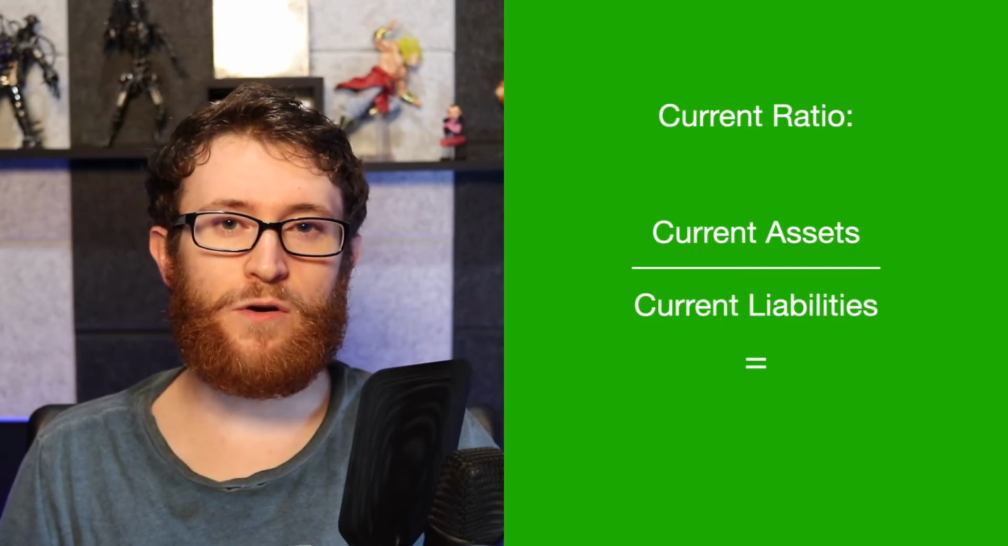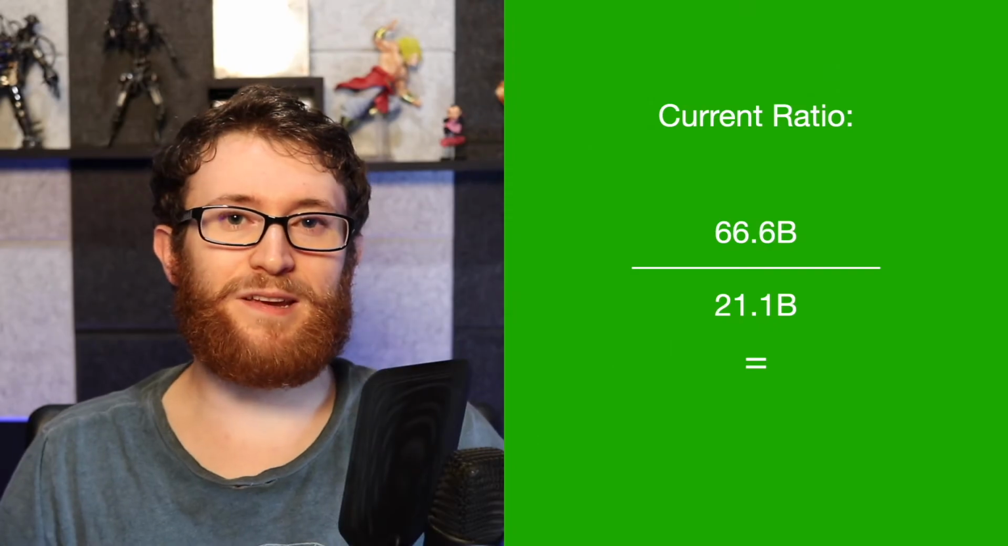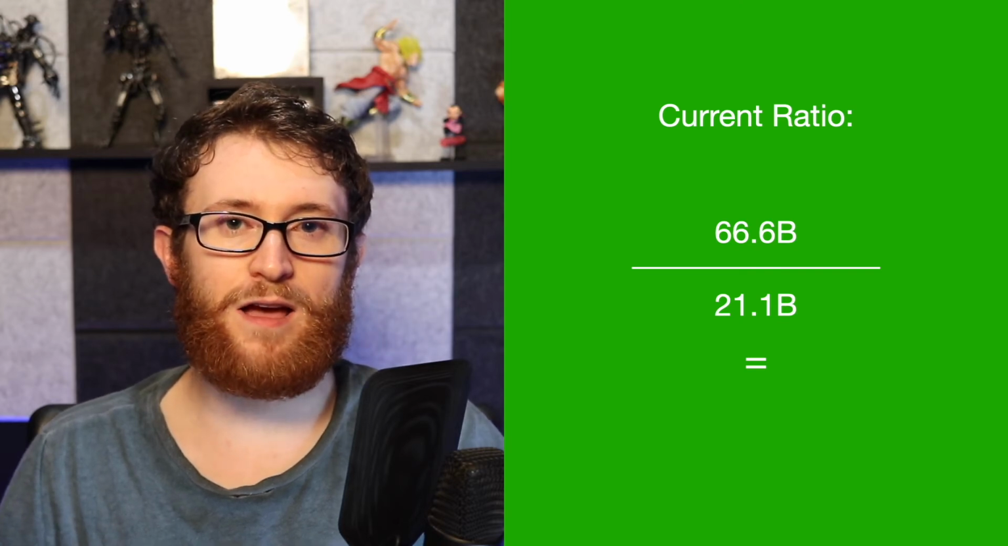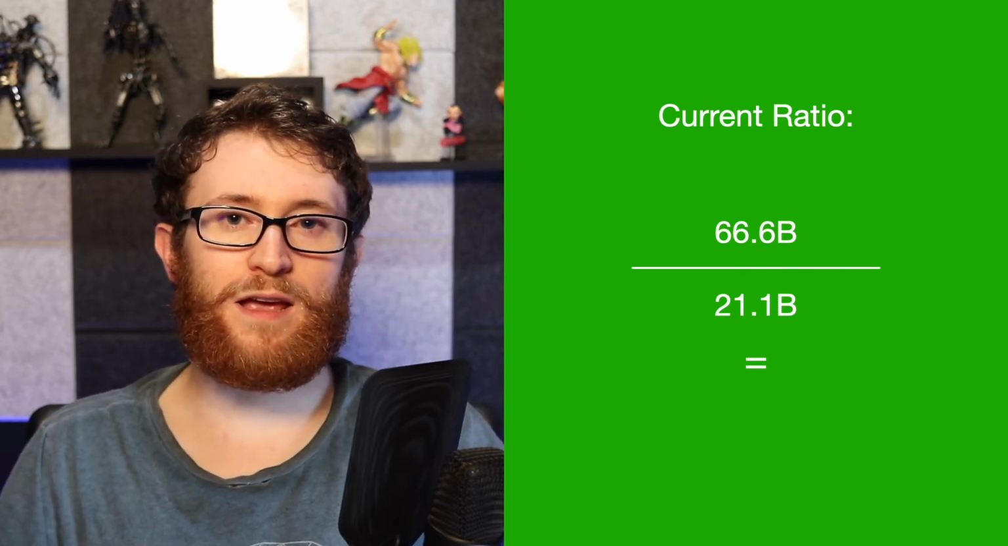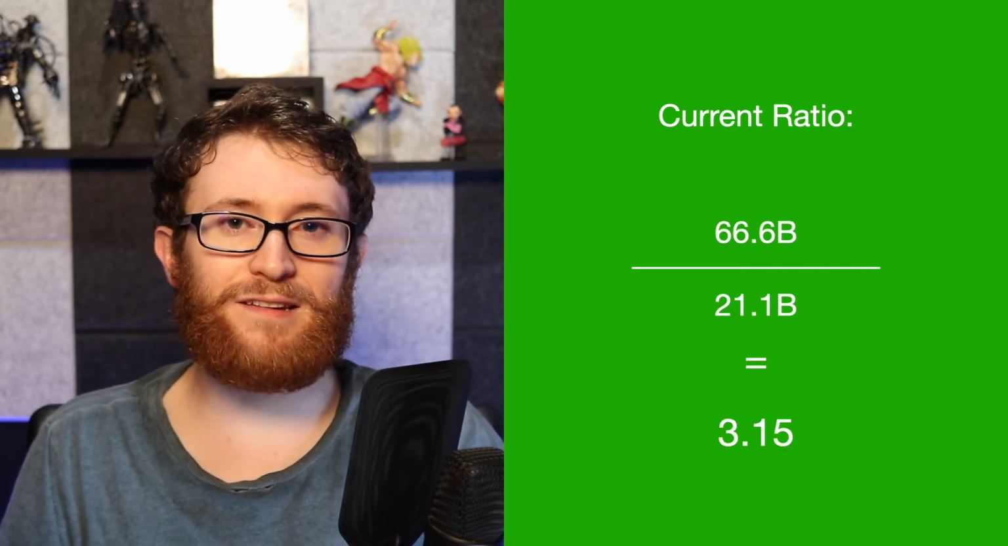The other thing I like to look at when it comes to debt is current ratio. Now that's just going to be their current assets divided by their current liabilities. Now technically any number over 1 means that they can afford the current liabilities with their current assets. However, I like to see the number closer to 2. So it's going to be $66.6 billion in current assets divided by $21.1 billion in current liabilities. It comes out to 3.15, so that is a check.